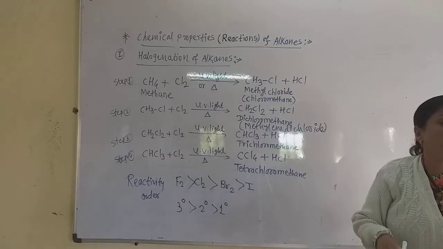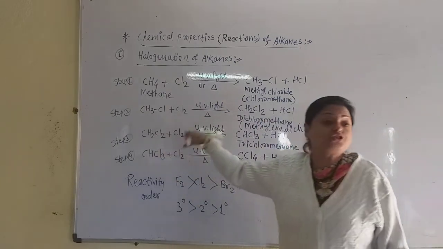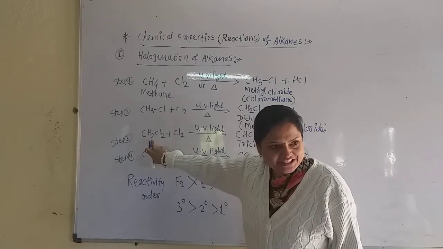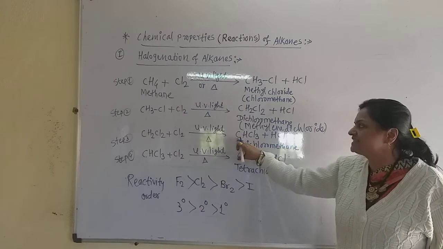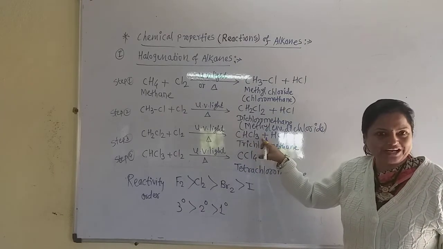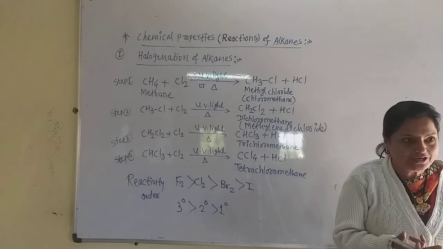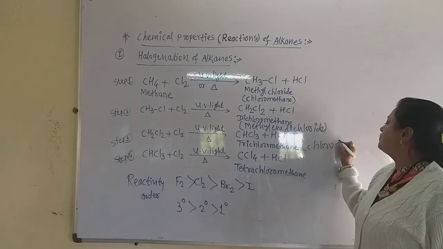Again, in the third step, what happened? This methylene dichloride again reacts with a chlorine molecule, and again one hydrogen of this methylene group is replaced by a chlorine atom, and there is formation of CHCl3. Now, 3 chlorine atoms, so it is trichloromethane, because 3 chlorine, trichloro. But generally it is called chloroform.